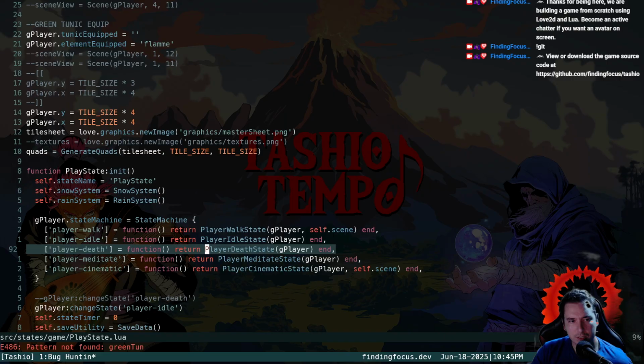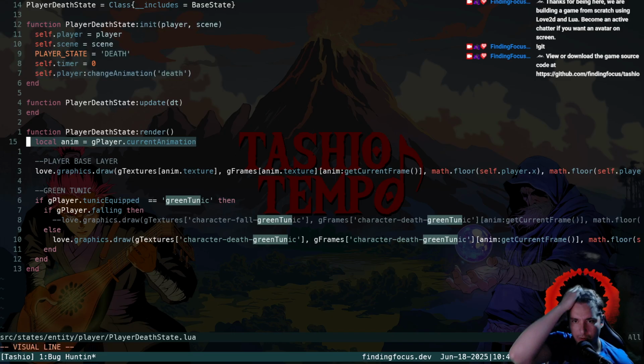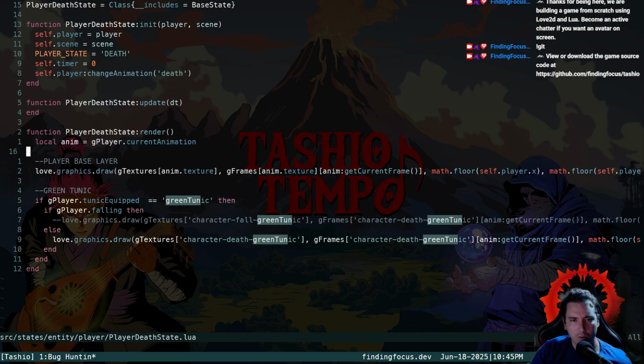So since the player death has a reference to the player, when we change the state machine to here, it should be doing this where we say, okay, we're going to get the current animation. Now, what's weird is that this... okay. No, okay. It makes sense why we didn't crash.